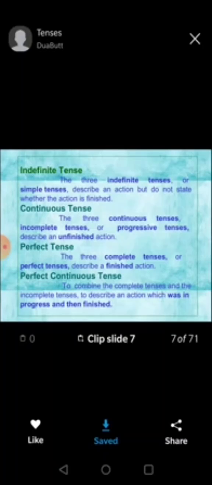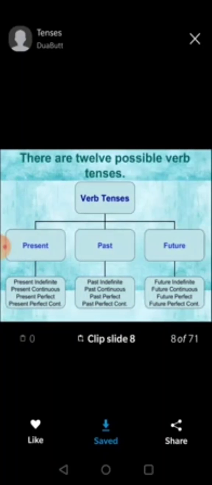The indefinite tense describes an action but does not state whether the action is finished. Continuous tells you which is going on. Perfect tells you the finished action, and perfect continuous tells you which was in progress and then finished. So this is the chart.